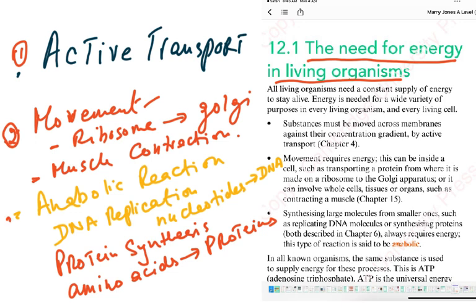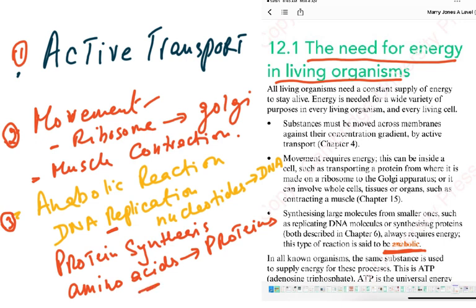Then the third one is anabolic reactions. The word has been used here, anabolic reactions. Anabolic reactions mean monomer to polymer. So monomer to polymer means nucleotides to DNA, which happens in DNA replication. And then protein synthesis, which is amino acids to proteins. So we talk of anabolic reactions as DNA replication or amino acids to protein.